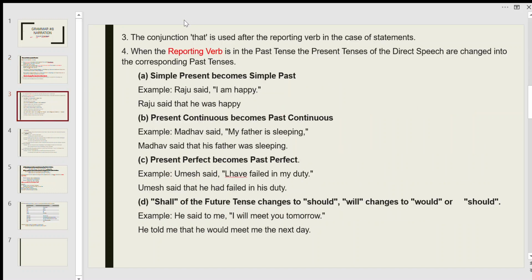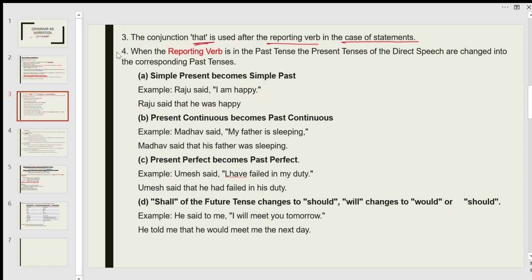Third rule, the conjunction that. The conjunction that is used after the reporting verb in the case of statements. When you convert direct speech into indirect, there will be a conjunction that used after said or the reporting verb.